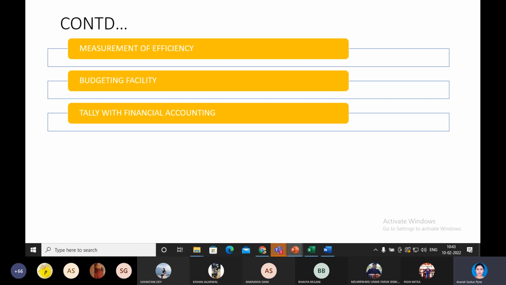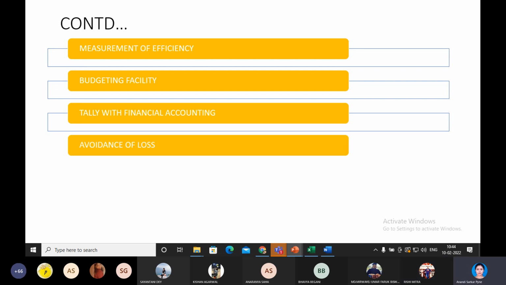So this is one statement, a different form of BRS kind of a statement, which you prepare to reconcile the items which you have not considered in order to match the financial profit with that of costing profit. You just take the items, you don't take the whole balance sheet or profit and loss.